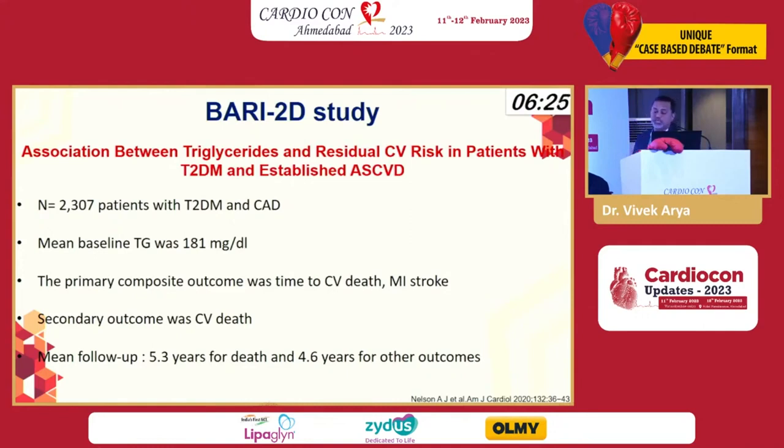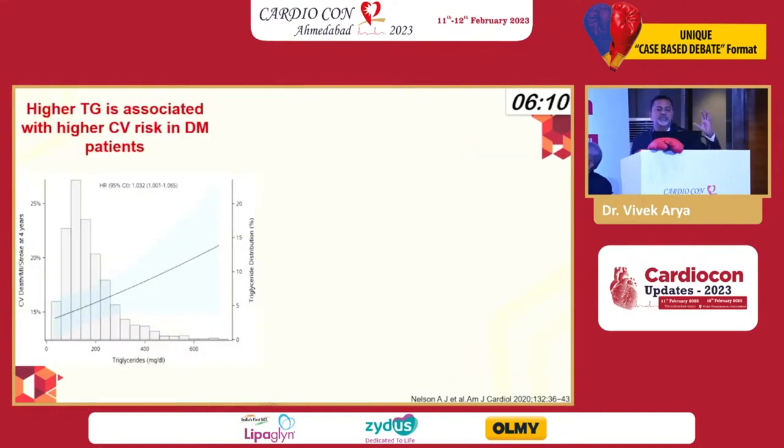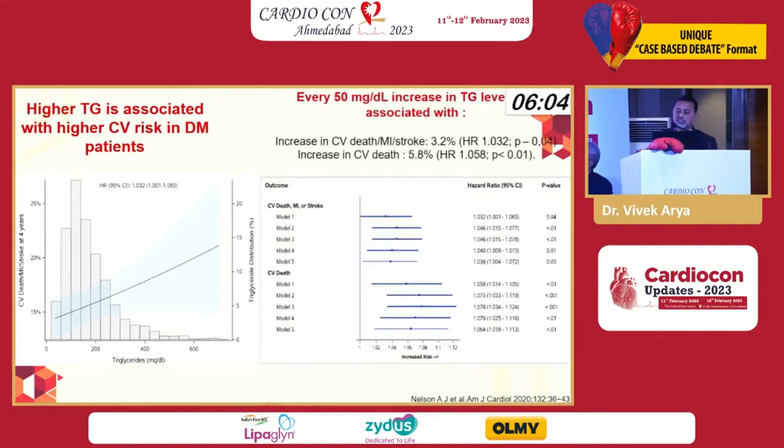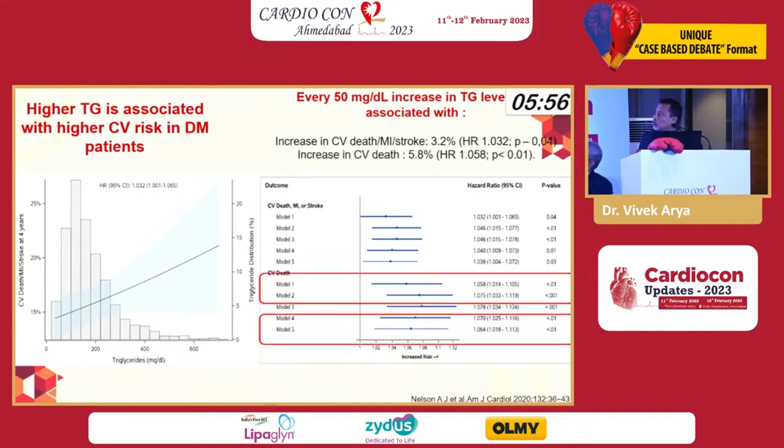This is a BARI 2D study which typically has looked at patients with type 2 diabetes and CAD with the baseline TG of 180, and they looked at the composite outcome of CV death, MI and stroke, and the secondary outcome of CV death. And this is typically with a higher TG associated with higher CV risk in diabetic patients. And you see over here, there's increased risk in all the models for the CV risk and for the CV death, MI and stroke.